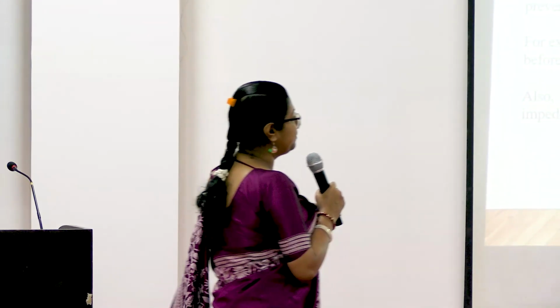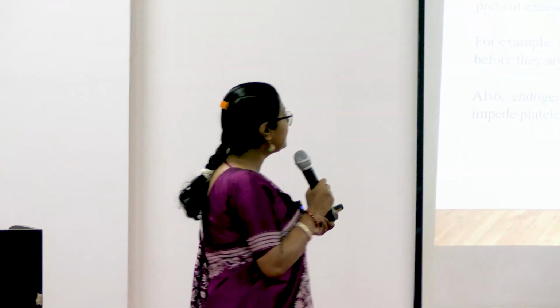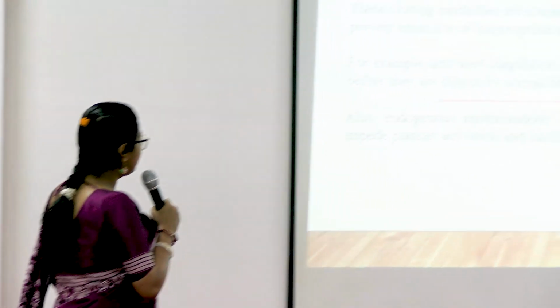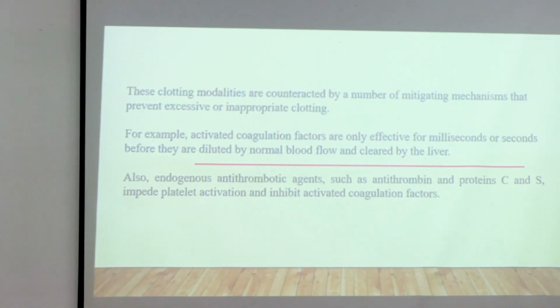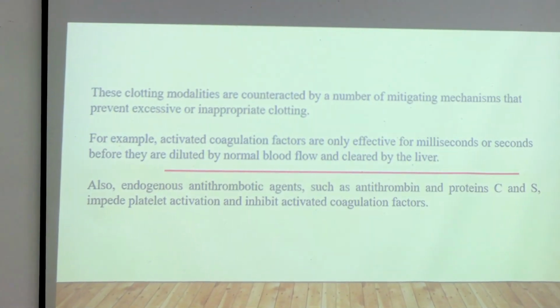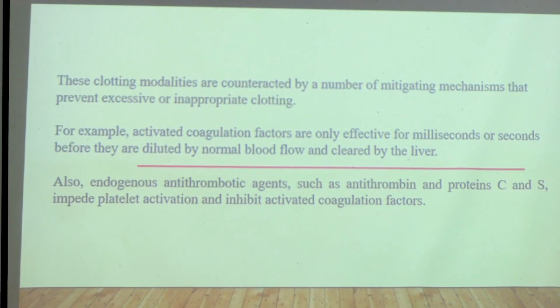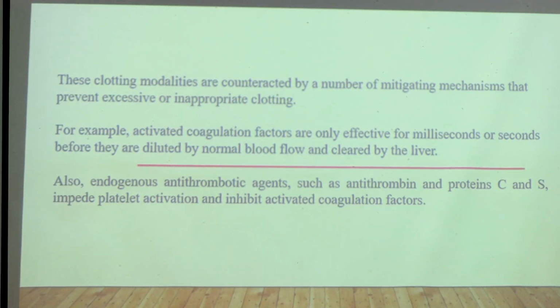Now these clotting modalities are countered by a number of mitigating mechanisms that prevent excessive or inappropriate clotting. For example, activated coagulation factors are only effective for milliseconds or seconds before they are diluted by normal blood flow and cleared by the liver.